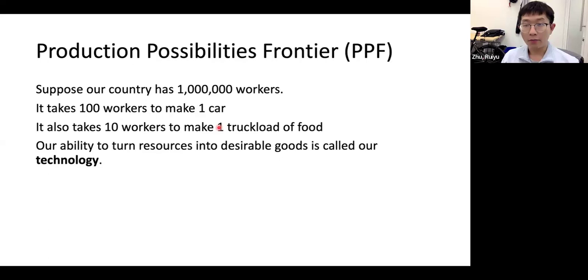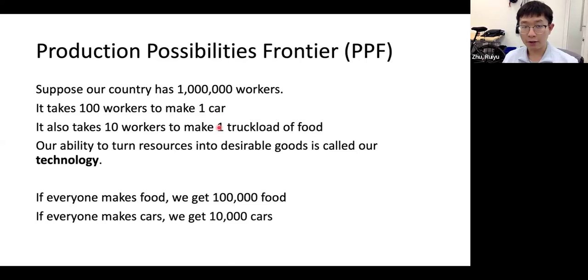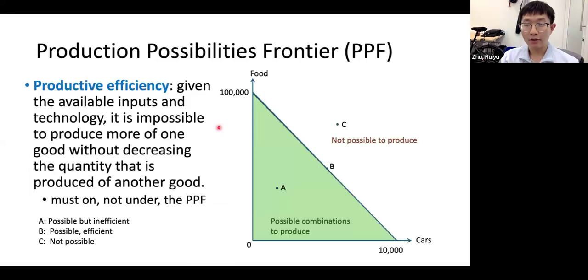So combining our resources and technology, we can calculate our production possibility frontier, right? What's the maximum value of food we can have, which should be obtained when we allocate everyone to make food, right? So if everyone is making food, we will get 100,000 food. The maximum value of cars we can have, similarly, is obtained when we allocate everyone into car production. In that case, we'll have 10,000 cars, right?